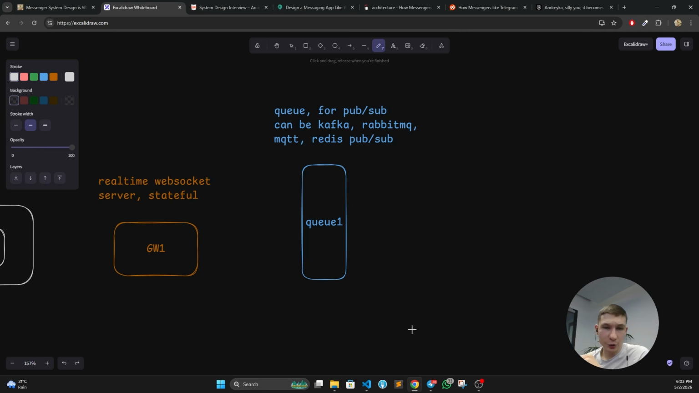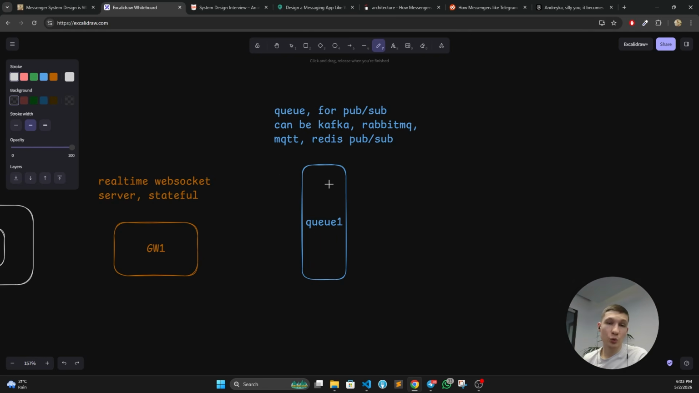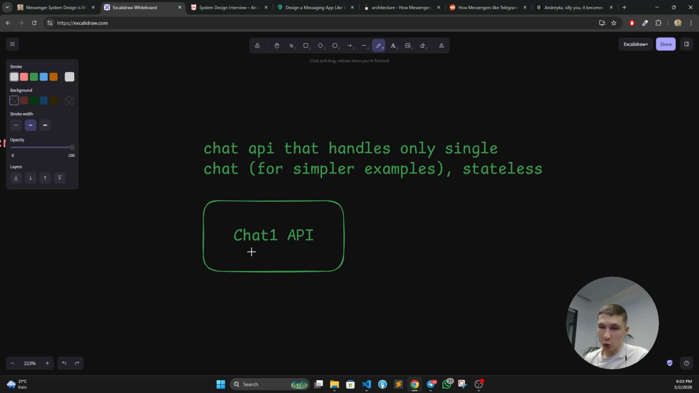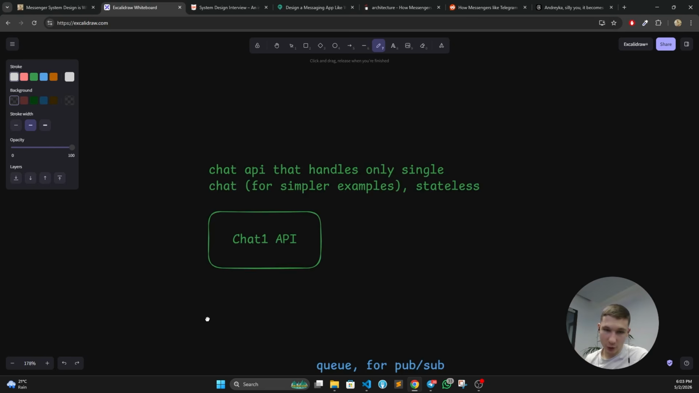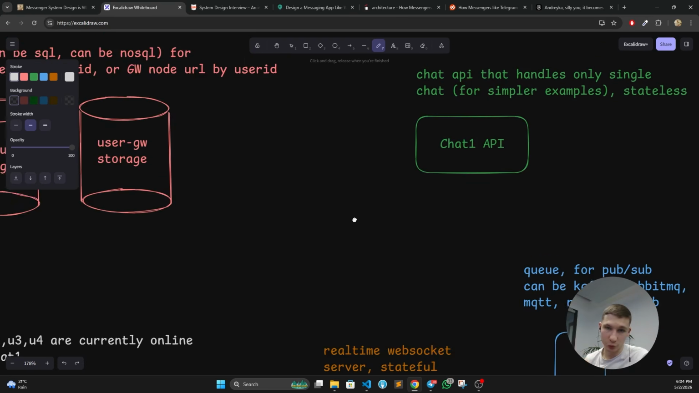We might also have a queue, which is a pub/sub natured asynchronous communication way, which means there can be some publisher who injects the event here, and there can be one or more consumers that are consuming events from here in a fully asynchronous manner. As a queue, we might use Redis pub/sub, Kafka, RabbitMQ, MQTT. They have different guarantees, but overall, we just need to understand that this is going to be a pub/sub asynchronous way of communication. For simplicity, we are not going to send messages through the gateway node or through any real-time server that users are receiving messages from, due to latency.